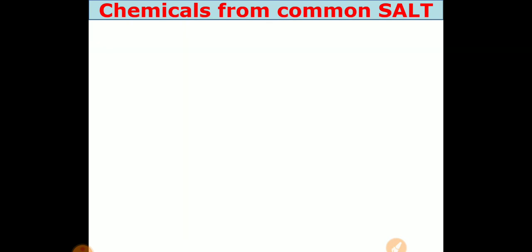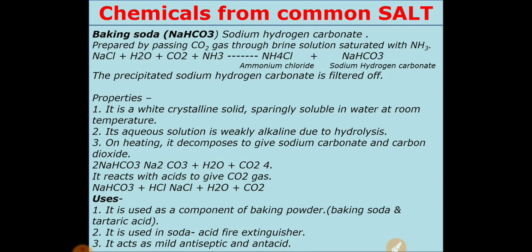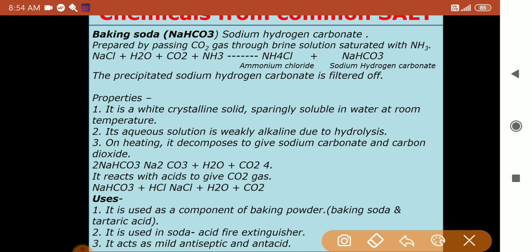In the last period, we have seen the different chemicals from common salt, that is NaCl. Baking soda was the last. We have seen how to make baking soda by using NaCl, H2O, CO2, and NH3. The aqueous solution of salt is called brine. When we pass carbon dioxide and ammonia gas through this aqueous solution, we get ammonium chloride as a byproduct, and this baking soda, that is NaHCO3, sodium hydrogen carbonate, its chemical name, is obtained from common salt.